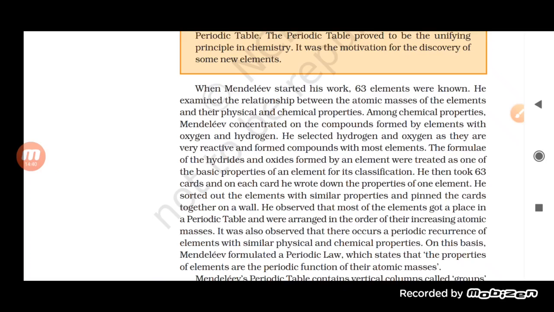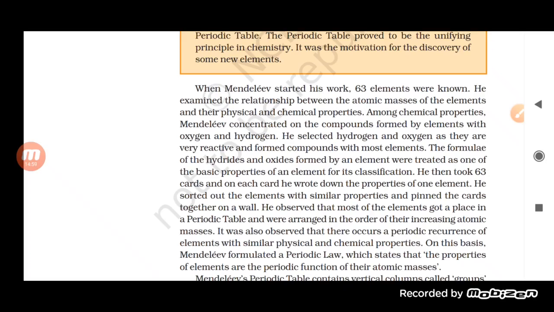So he basically made 63 cards and wrote down the properties of one element on each card. With similar properties, he pinned the cards together on the wall, and he observed that most of the elements got a place in the periodic table when they were arranged in increasing atomic masses.